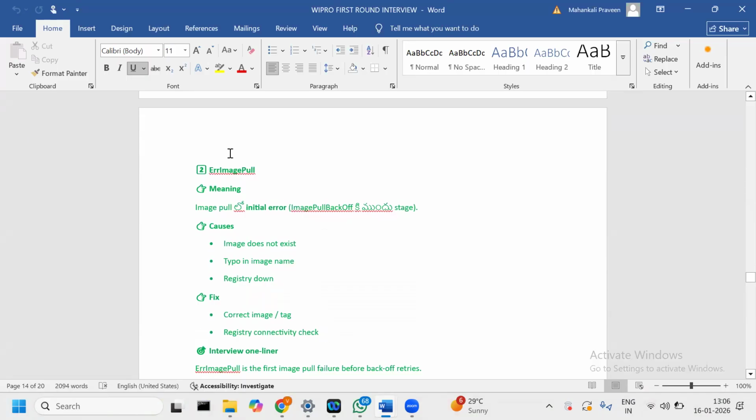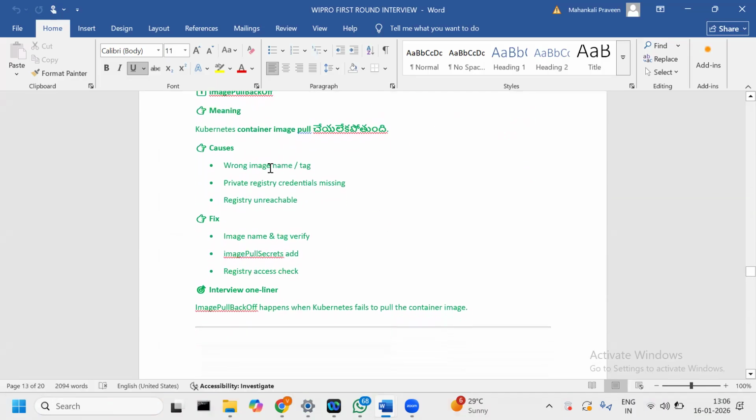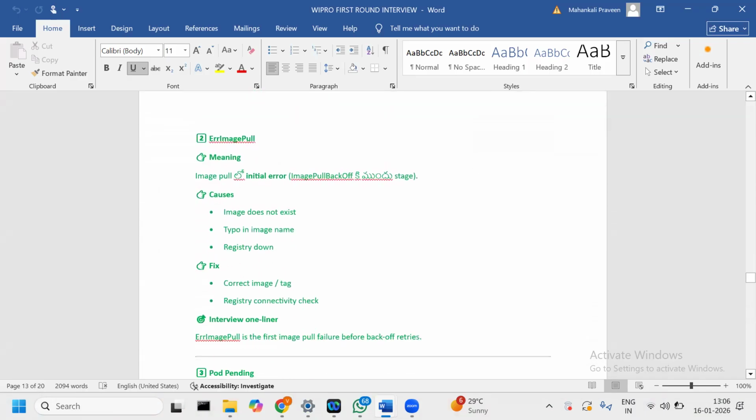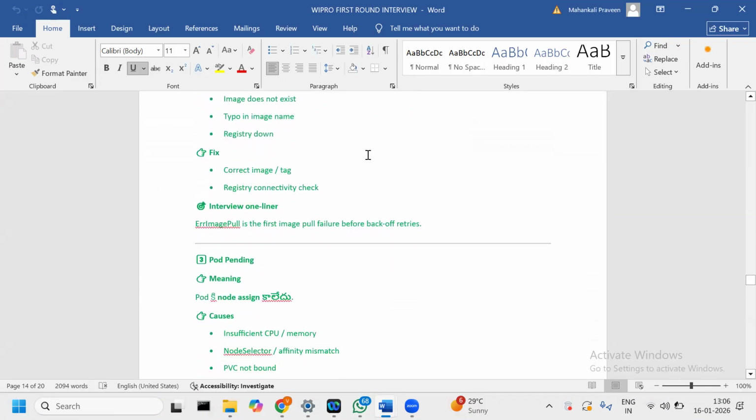There is a little difference between ErrImagePull and ImagePullBackOff. ImagePullBackOff happens when Kubernetes failed to pull the container image. And ErrImagePull is the first image pull failure, because the image does not exist in the registry.